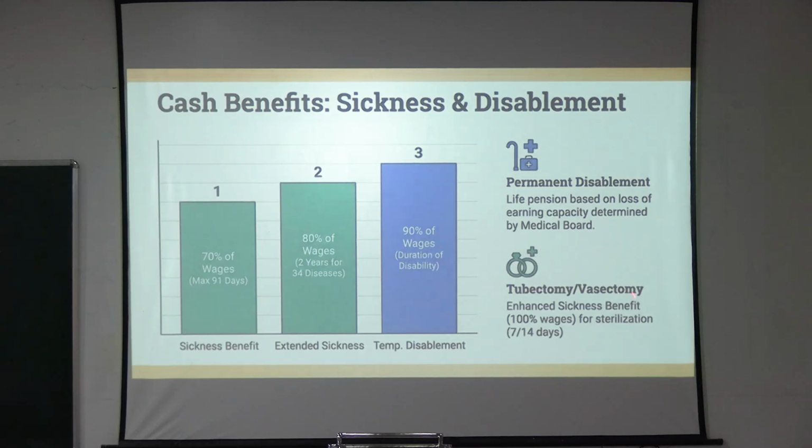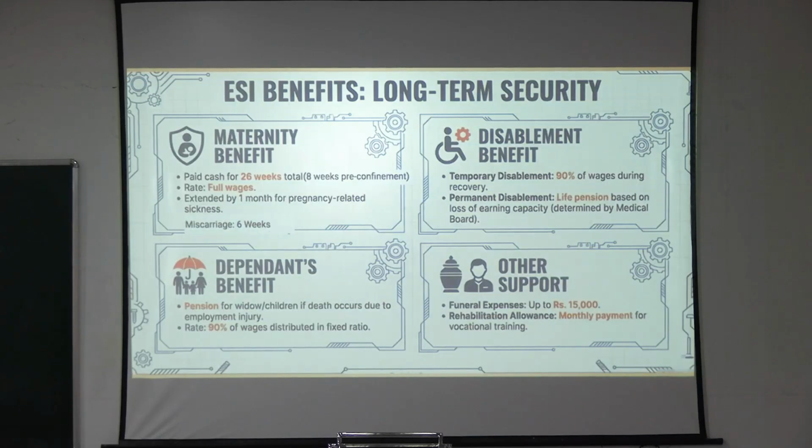In case of tubectomy or vasectomy, enhanced sickness benefit, that is you get full wages for sterilization for 7 days for vasectomy, 14 days for tubectomy. Okay. Then there is a maternity benefit.